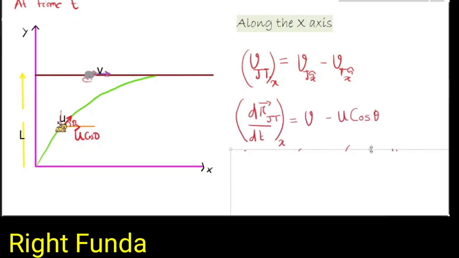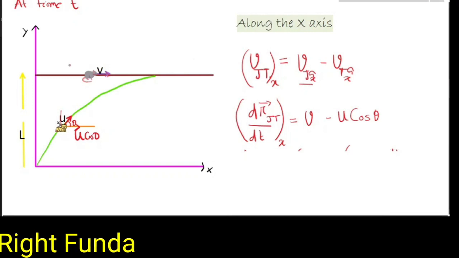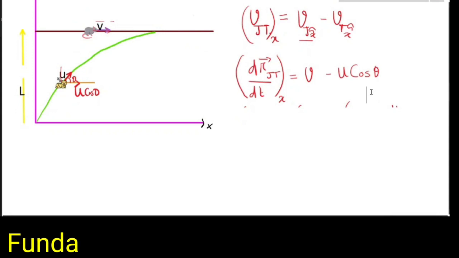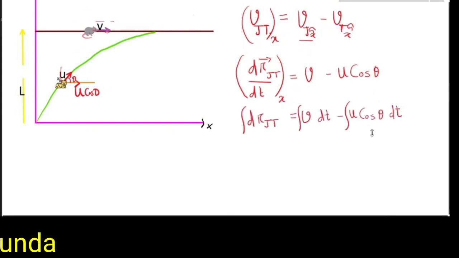In place of this, we have written v, the velocity at which Jerry is going, and Tom with respect to ground is going with velocity u, but its component is this. So what is the velocity of Jerry versus Tom? It is equal to the rate of change of the position vector of Jerry versus Tom along the x direction. We are writing the component along the x direction.